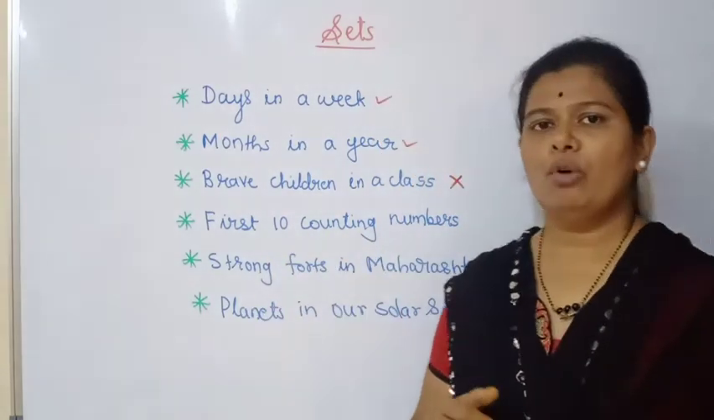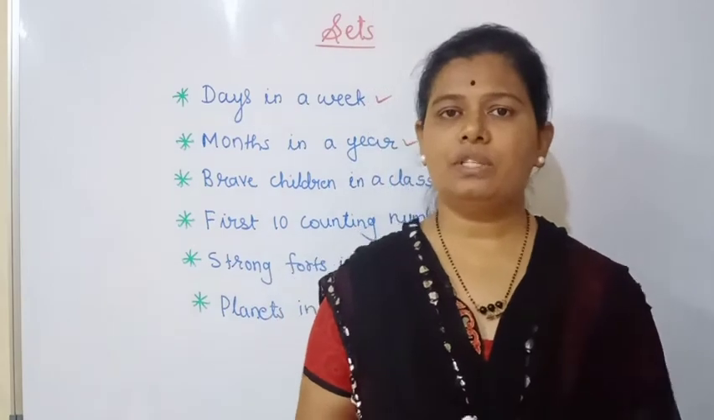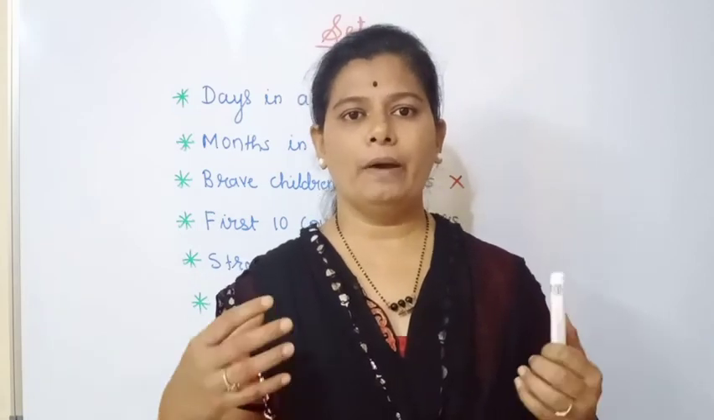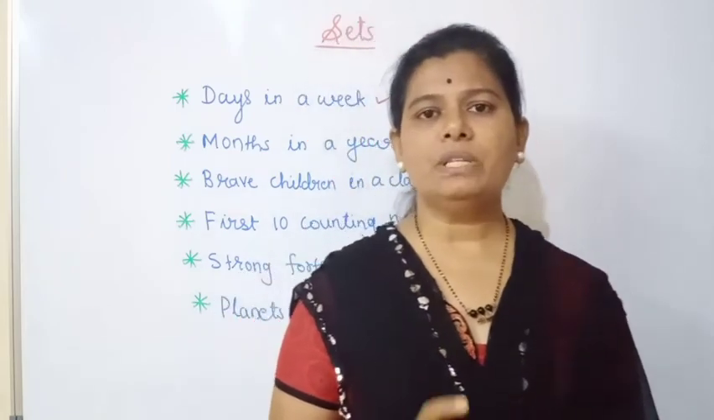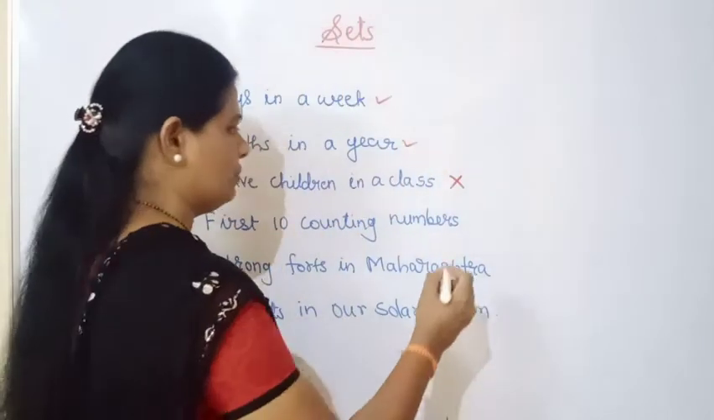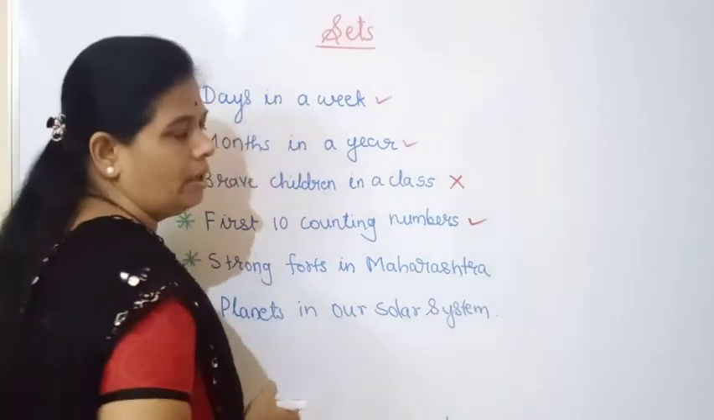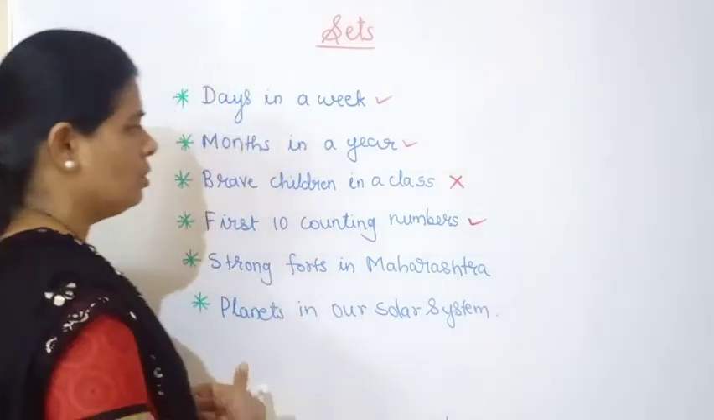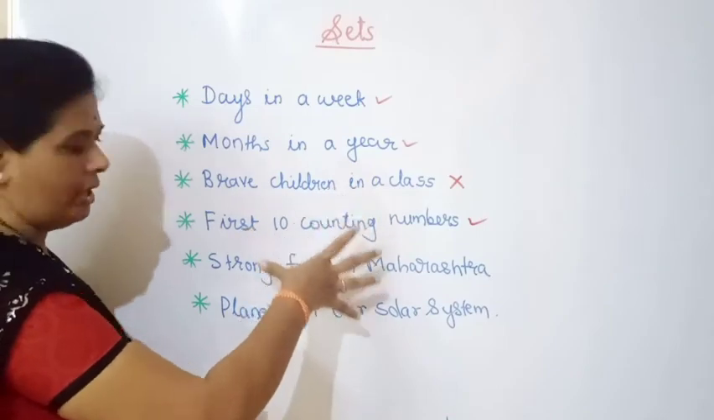Next point is there, first 10 counting numbers. Now first 10 means what? Obviously each and everyone will say that is 1, 2, 3, 4, 5, 6, 7, 8, 9, 10. These are our first 10 counting numbers. Each and every student, each and every child, each and every member, will give the same answer. So it means that we can make a set of these first 10 counting numbers. Okay, so from this you might have got an idea.